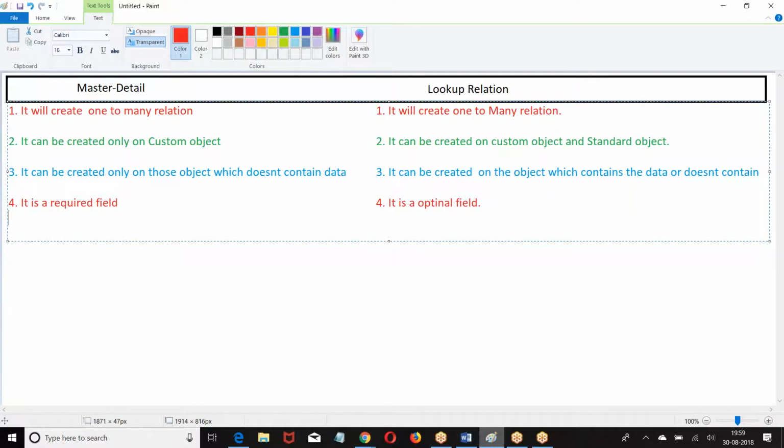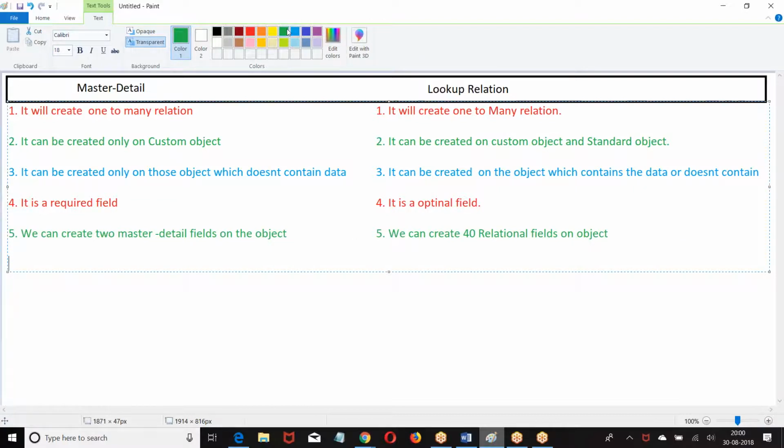Next, how many master detail fields can be created? We can create 40 relational fields on an object.